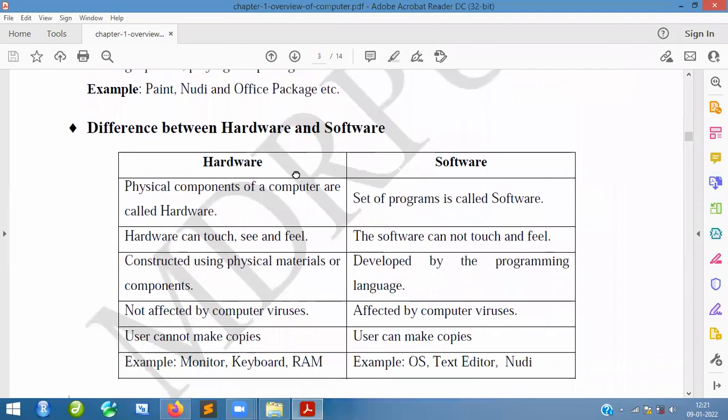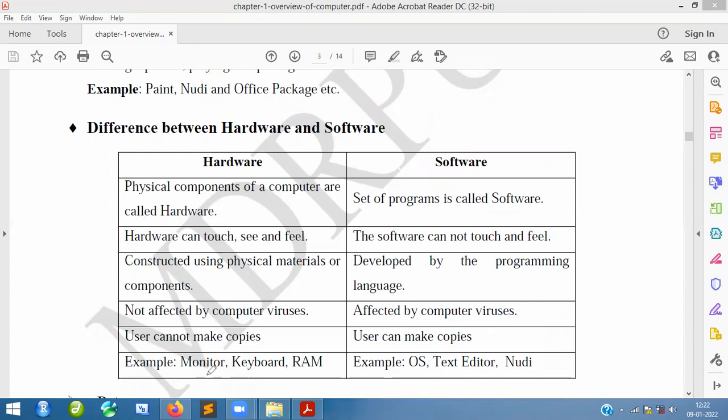Again, you can see there are certain differences between hardware and software. You can go through this one. It's very simple. I am going to conclude that one, so I will help you out. Don't worry, I will write all those things. Hardware: the physical components of the computer are called hardware. Software: a set of programs is called software. Hardware you can touch and feel, and software you cannot touch or feel. Hardware is built using physical material or components, while software is developed by programming languages. Hardware is not affected by computer viruses, while software is affected by computer viruses. Users cannot make copies of hardware, but users can make copies of software.